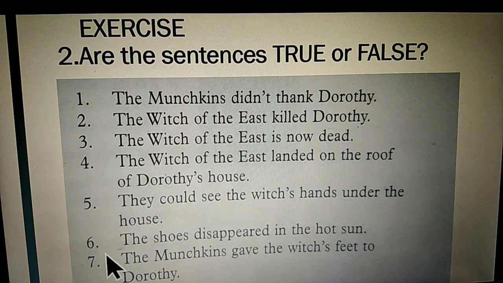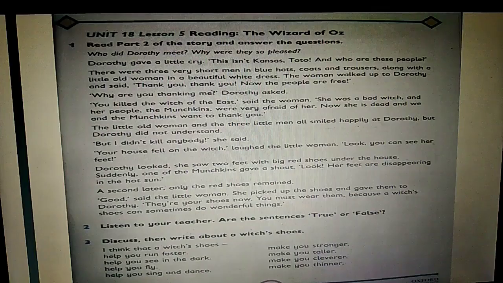Sixth one, the shoes disappeared in the hot sun. The shoes disappeared in the hot sun or the feet disappeared in the hot sun? Yes, it's a false statement. Seventh one, the Munchkins gave the witch's feet to Dorothy. Yes, of course. The Munchkins presented the witch's shoes to Dorothy because those shoes can do wonders.